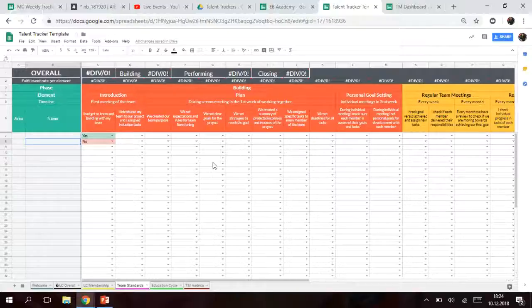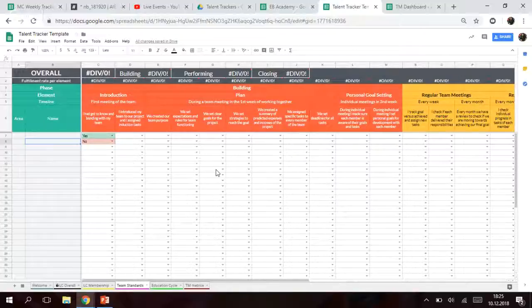That's why I don't want you to fill this tracker in a random way. At the same time, you cannot give access to any person from your LC, even your VPs or team leaders. No one can have access to this tool, because this is our tracker tool from MC to LC, and only me and the LC VPs need to have access, and that's all. So that's why you need to have your own tracker.